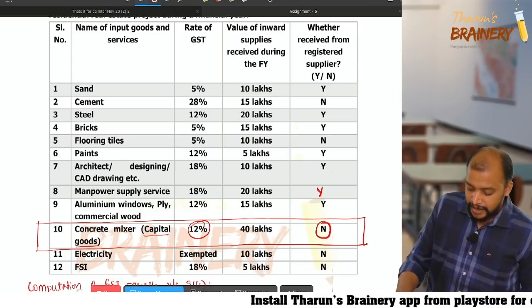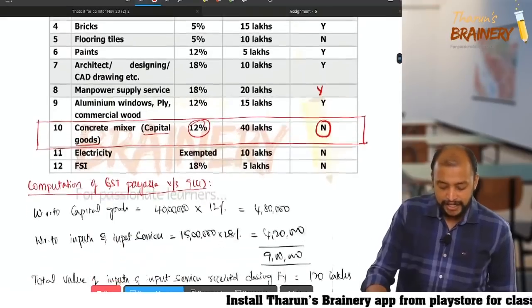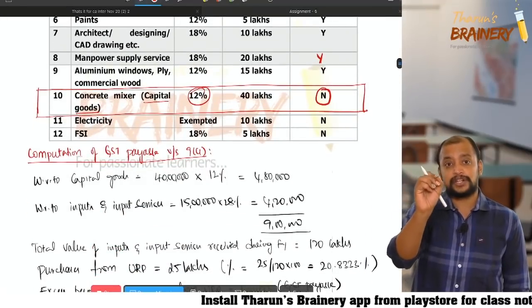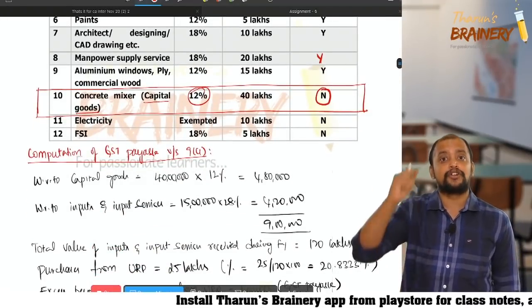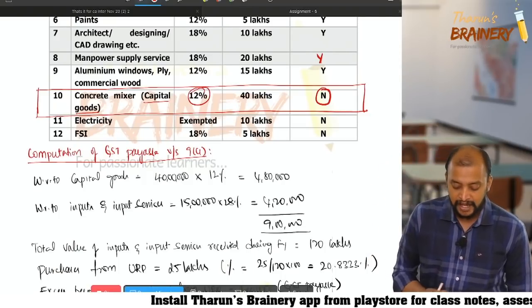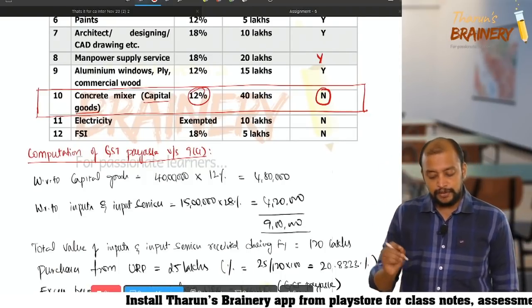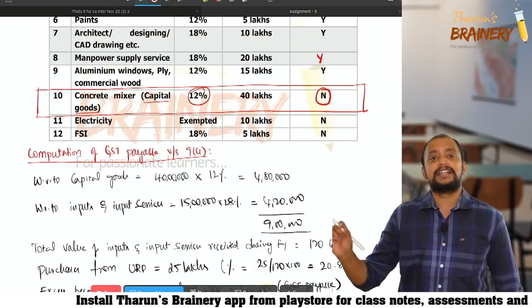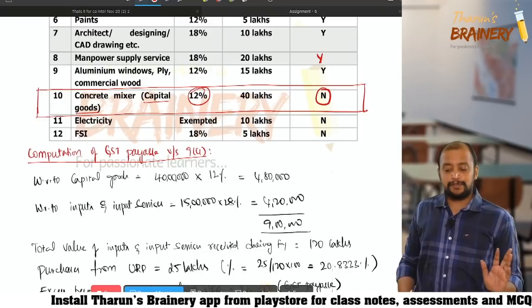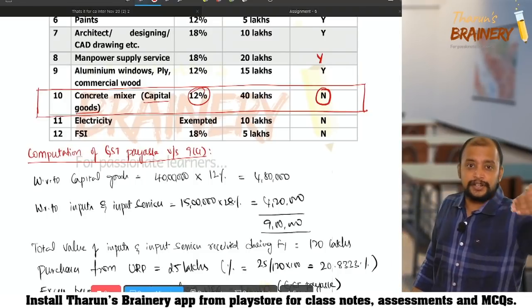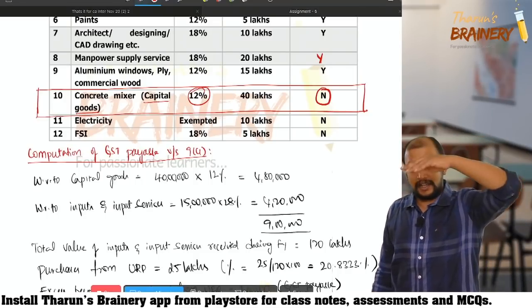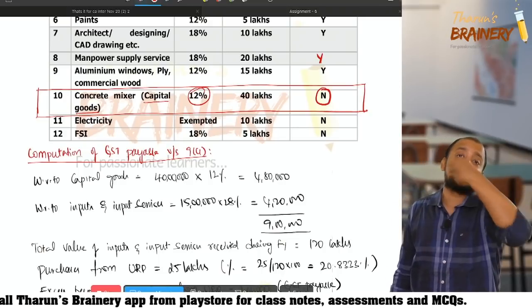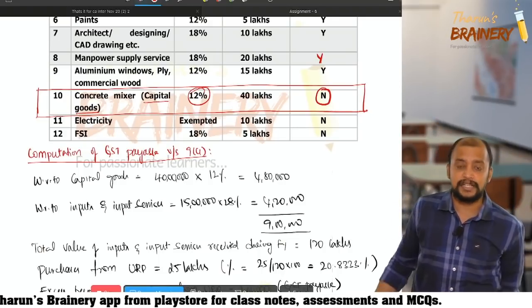As it is purchased from an unregistered person, the computation of GST payable under 9(4) by that promoter or builder with respect to capital goods is 40 lakhs into 12%, 4,80,000. Always we need to pay the GST.